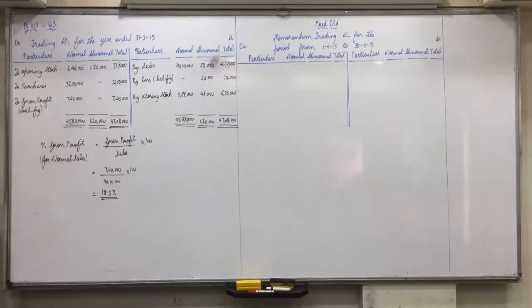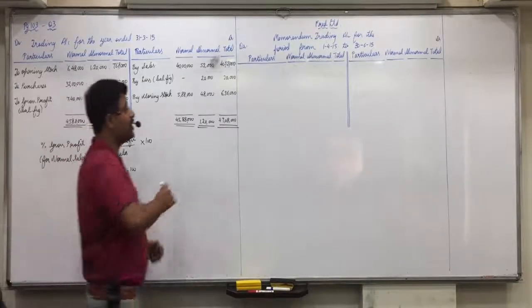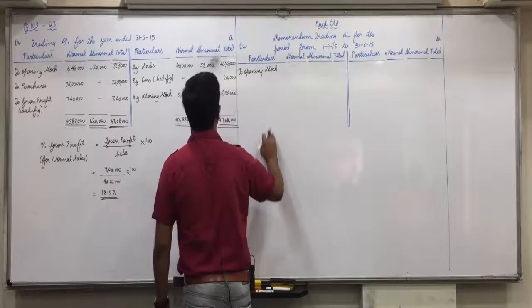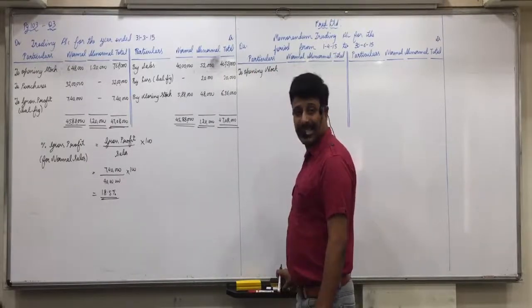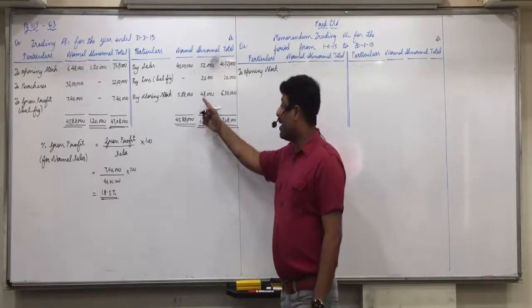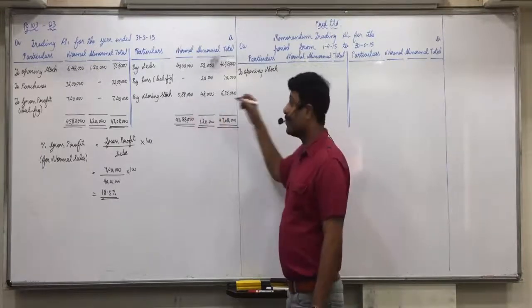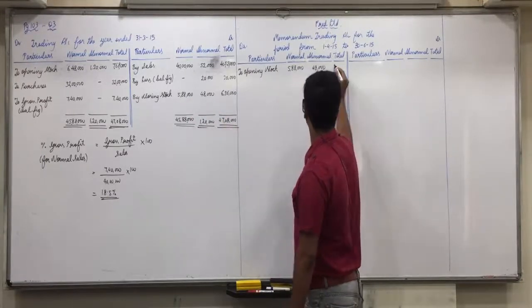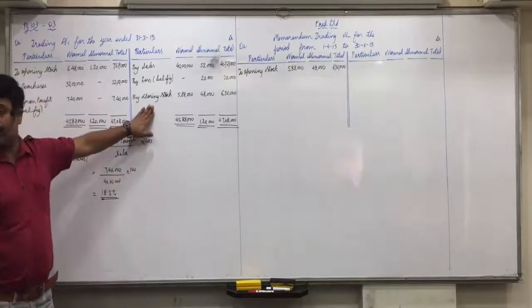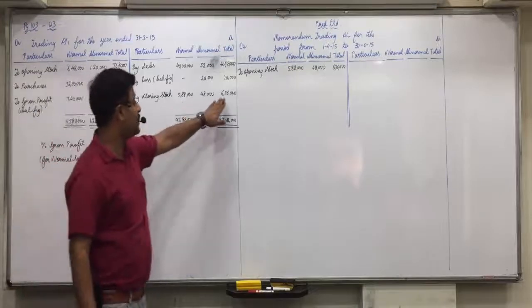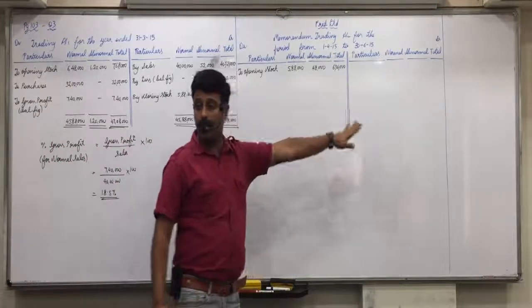Be attentive now. Very first of all, opening stock. Opening stock will be the last year's closing stock. Directly: normal 588, abnormal 48, total 6,36,000. Last year's closing stock, exactly the same 588, 48, 636, becomes current year's opening stock.